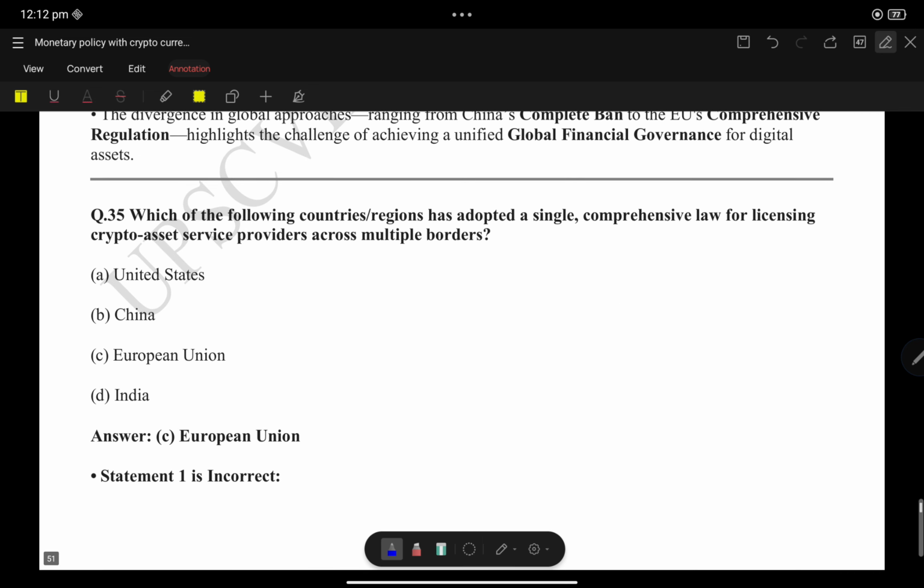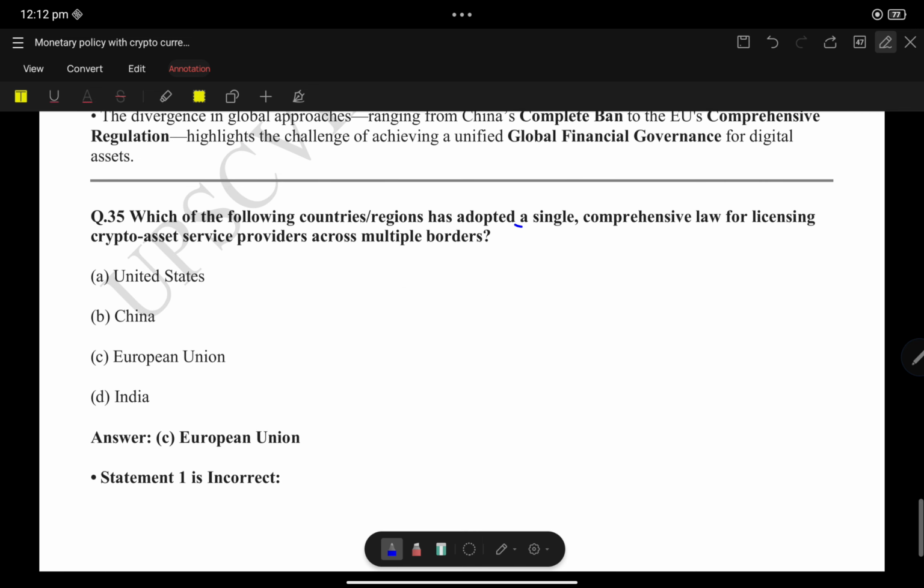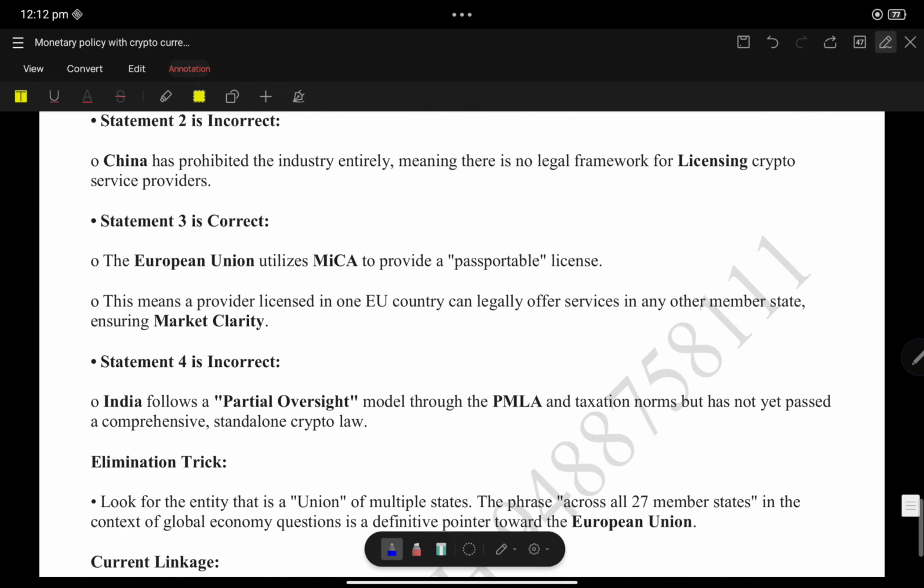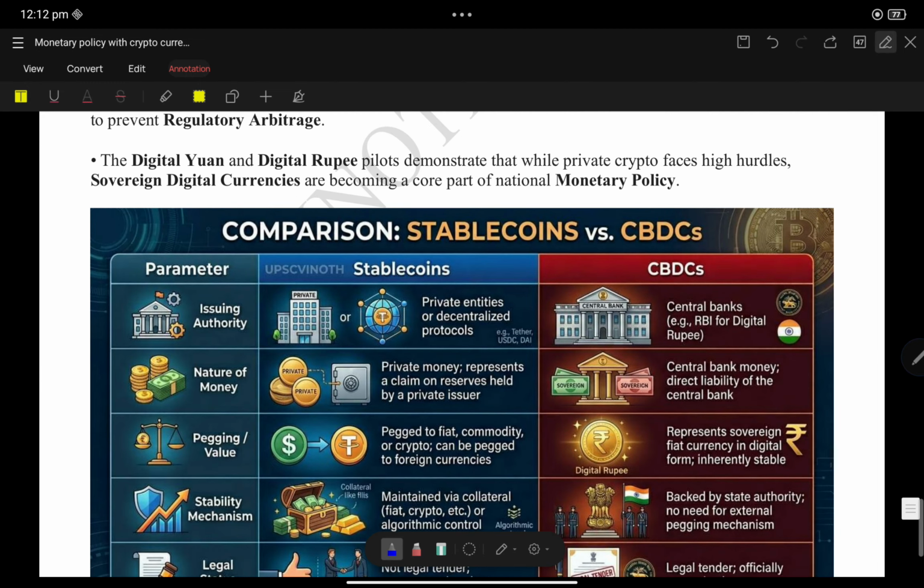Okay. So, which of the following countries or regions has adopted a single comprehensive law for licensing crypto assets? See, you know that it is the European Union. Already we saw that.